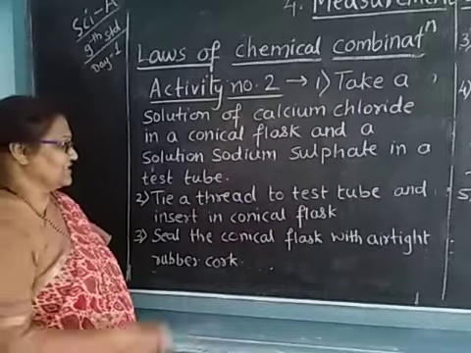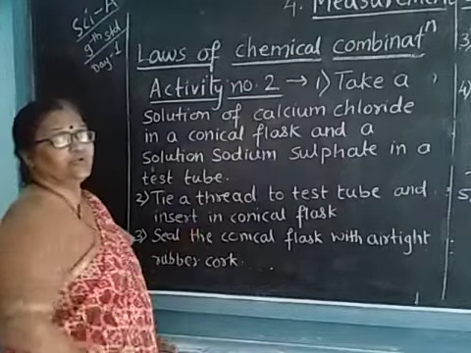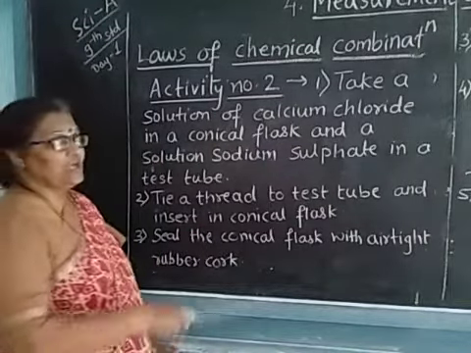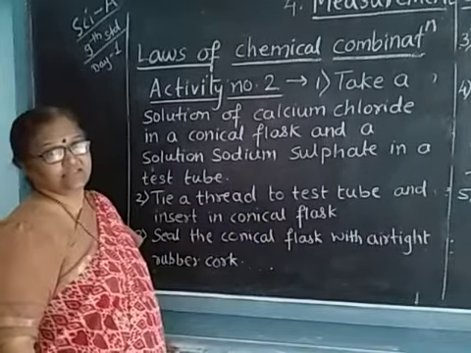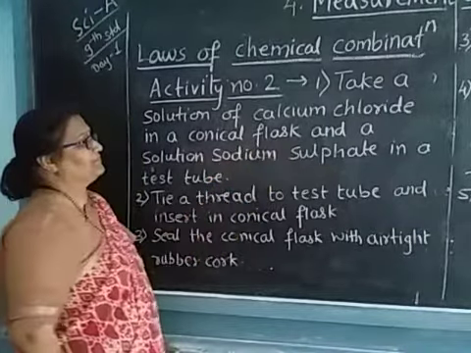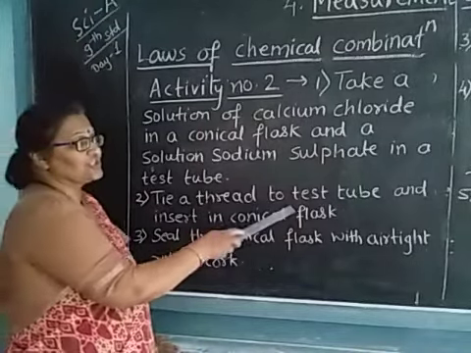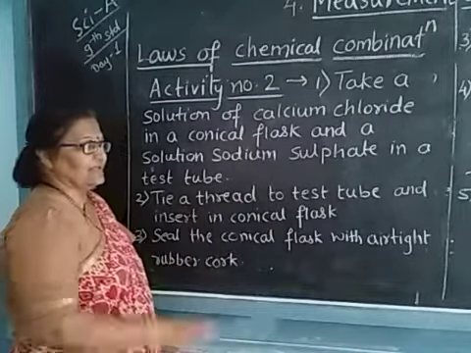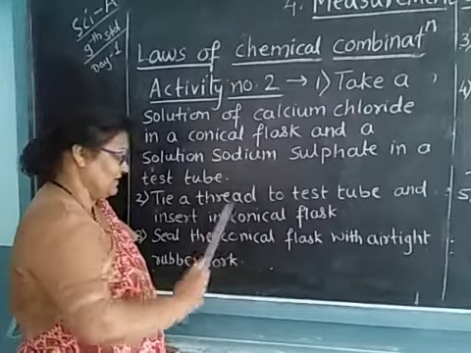Now, you have to take one thread and tie this thread to a test tube, and insert this test tube into a conical flask. The conical flask contains the solution of calcium chloride, and the test tube contains the solution of sodium sulfate.